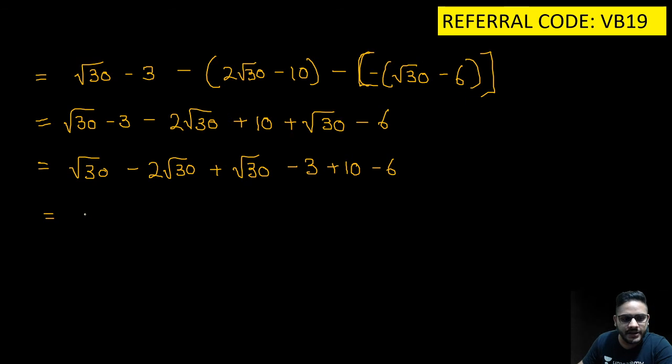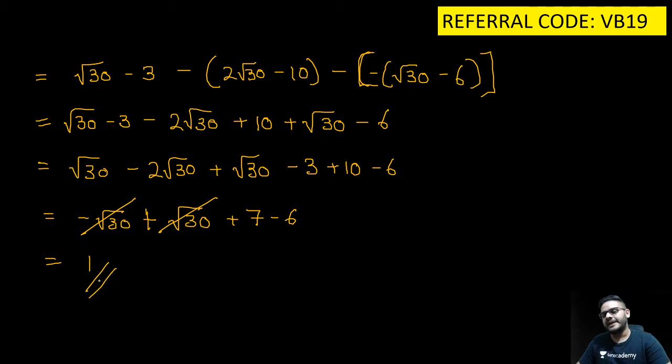So root 30, this will give me minus root 30 plus root 30, then plus 7 minus 6 using BODMAS. ये और ये तो कट गया. So the final answer which I will get is 1.